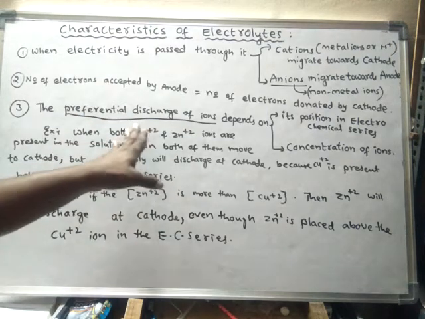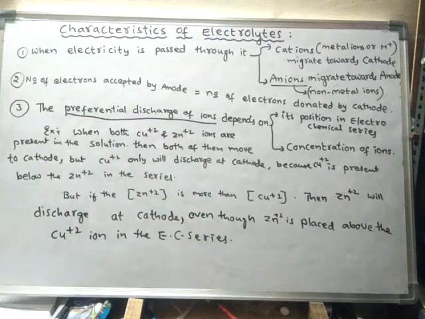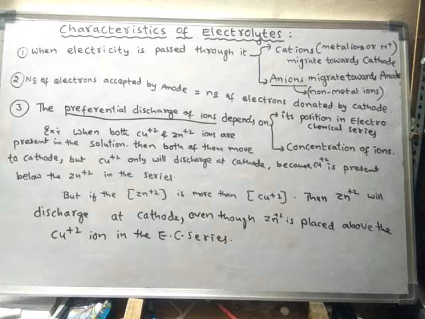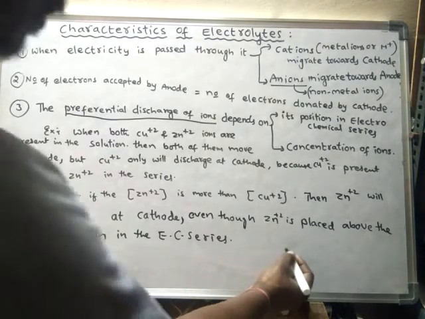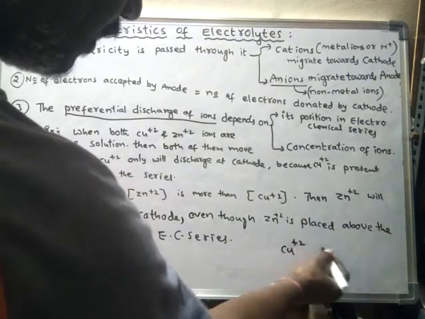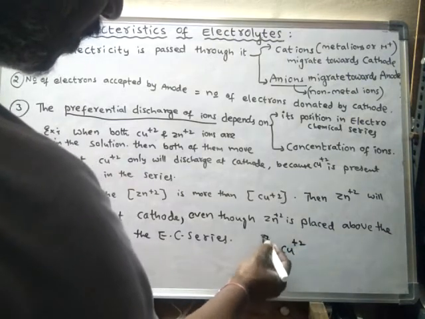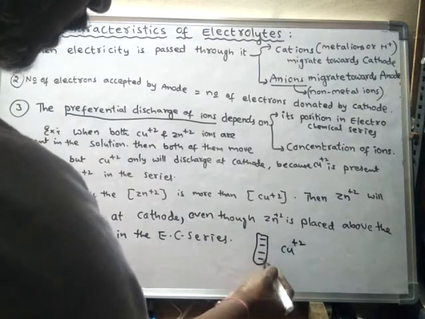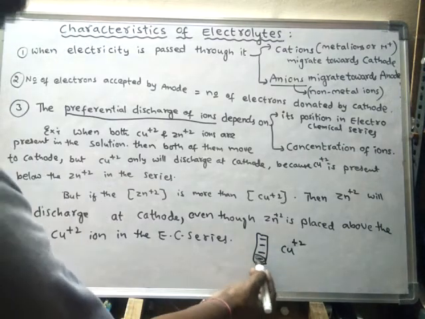So that means discharge of ion. What is the meaning of discharge of an ion? The ion will lose its charge at the electrode. If it is a cation, what happens? It will move towards the cathode. The cathode is a negatively charged electrode.